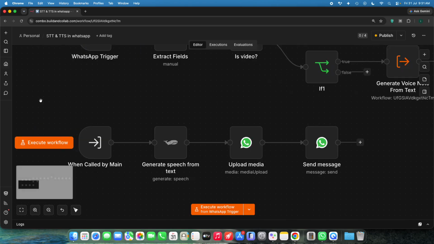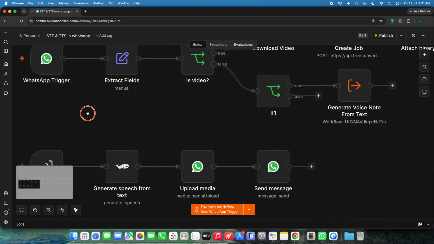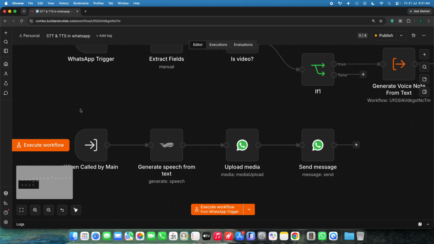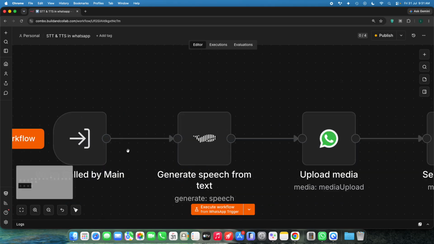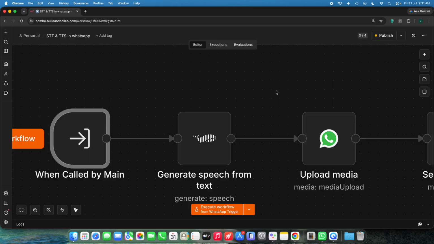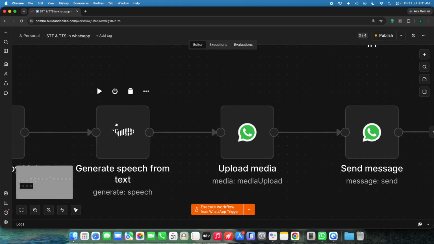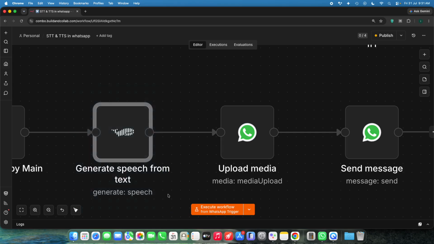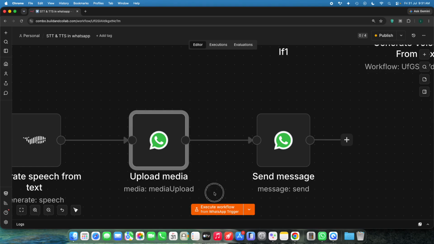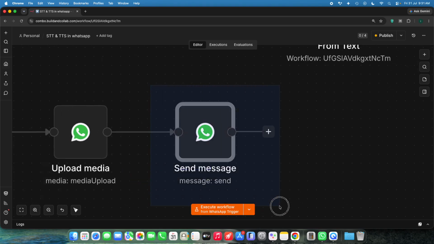So you got me right. Whenever this workflow triggers this second sub workflow, it directly grabs the text from it because we receive the text body. We simply generate speech from that particular text, and we upload the media to the WhatsApp servers. After that, we automatically send the audio file back to WhatsApp itself.